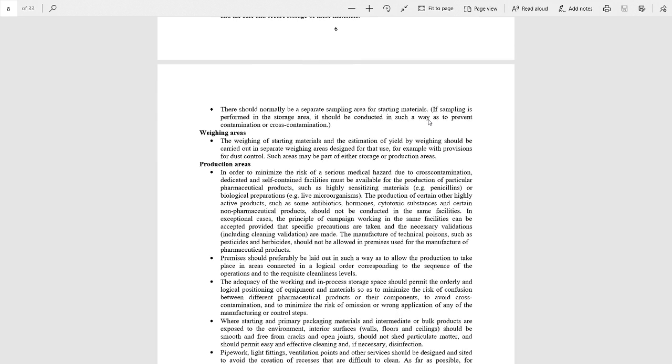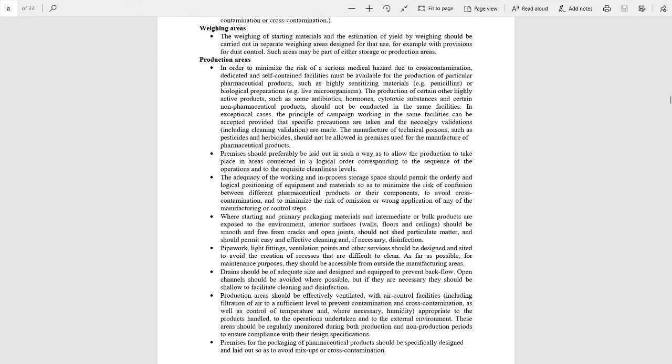In order to minimize the risk of serious medical hazard due to cross contamination, dedicated and self-contained facilities must be available for the production of particular pharmaceutical products. Premises should preferably be laid out in such a way as to allow the production to take place in areas connected in a logical order, where starting and primary packaging materials are exposed to the environment.